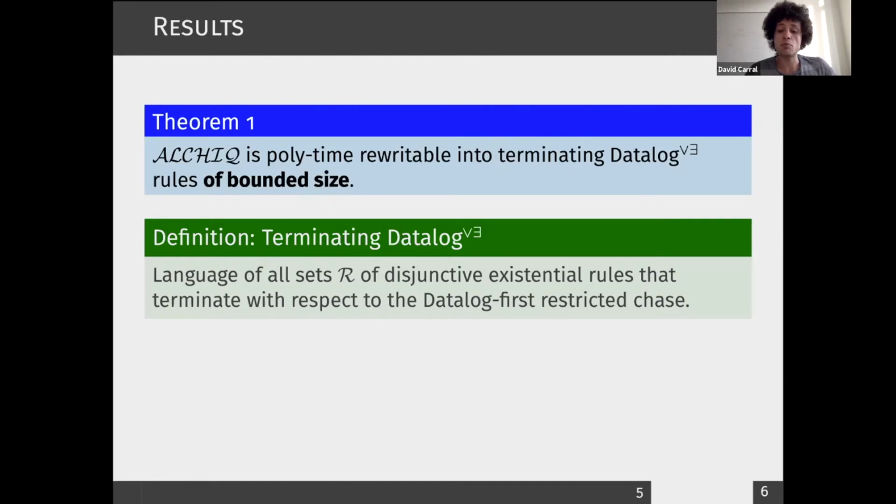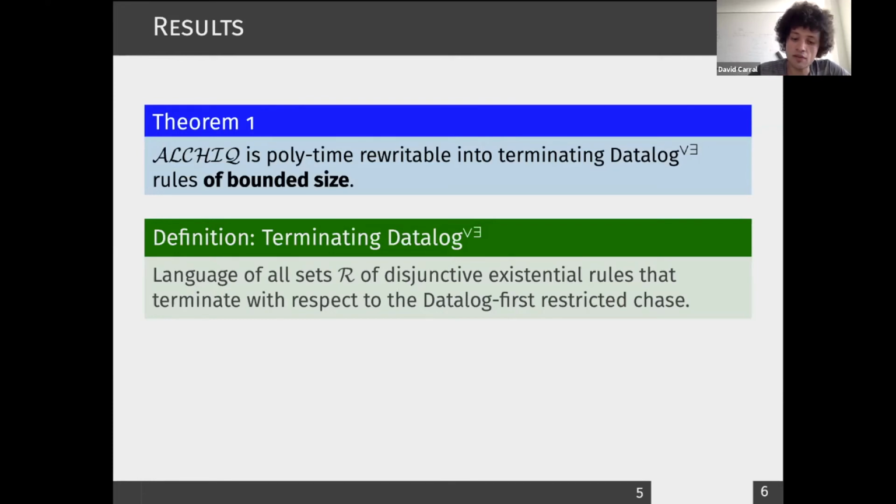The chase is a bottom-up materialization algorithm that is sound and complete for disjunctive existential rules. And here we're looking at the Datalog-first restricted variant of this algorithm. Datalog-first because we apply Datalog rules with higher priority, and restricted because we only apply rules with existentially quantified variables in the head if these rules are not already satisfied by the set of facts that has been produced during the computation of the chase.